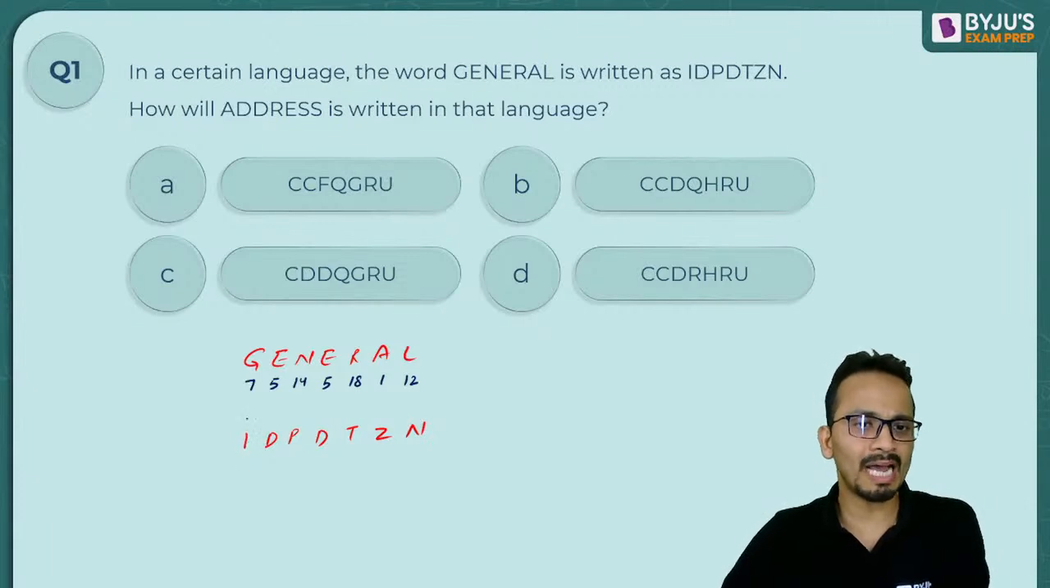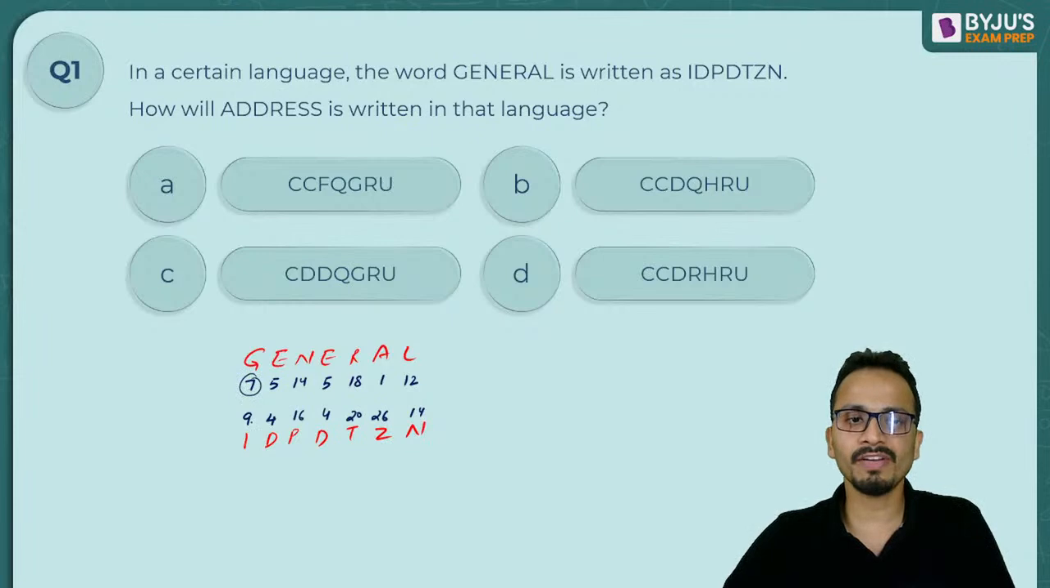Now for the code, I'm writing the number equivalents. So it is 9, 4, then it will be 16, 4, 20, 26, and 14. Now if I observe them closely, from 7 to 9, what has been done? They have added 2. From 5 to 4, they have subtracted 1. Then from 14 to 16, again plus 2. 5 to 4 minus 1. 18 to 20 plus 2.